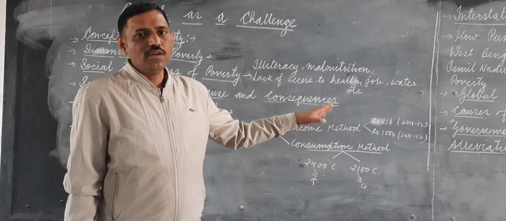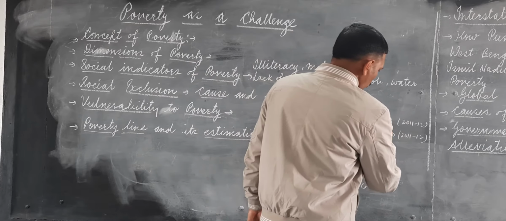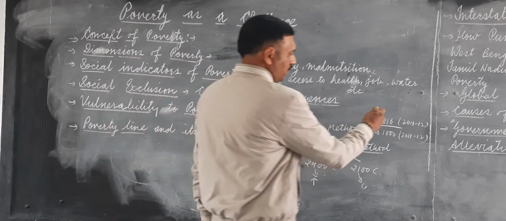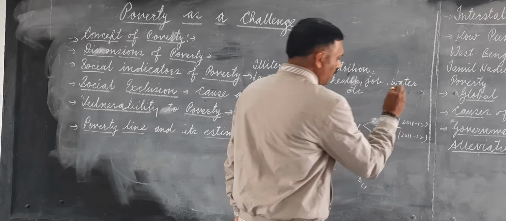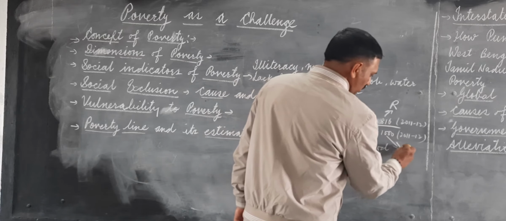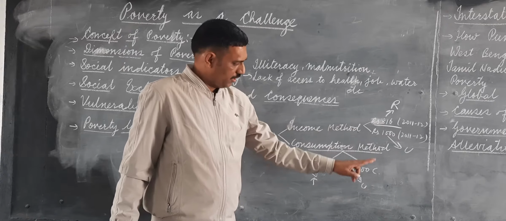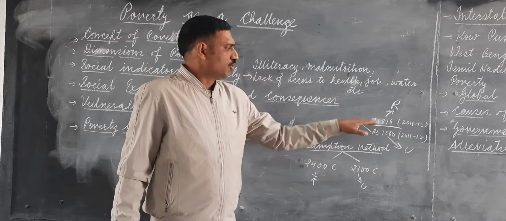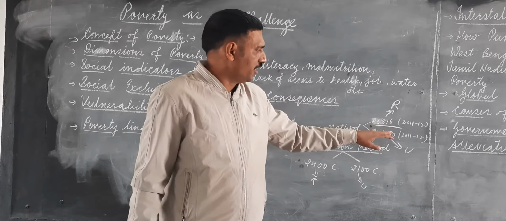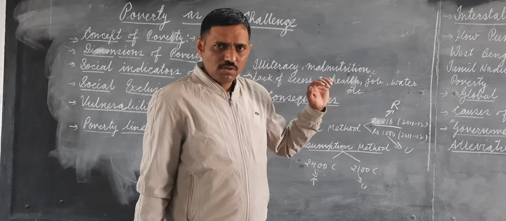The second is the income method. In the income method, according to the year 2011-12, the figure is 816 rupees per month in rural areas and 1000 rupees per month in urban areas. So a person whose per capita income is 816 per month in rural areas is considered above the poverty line.